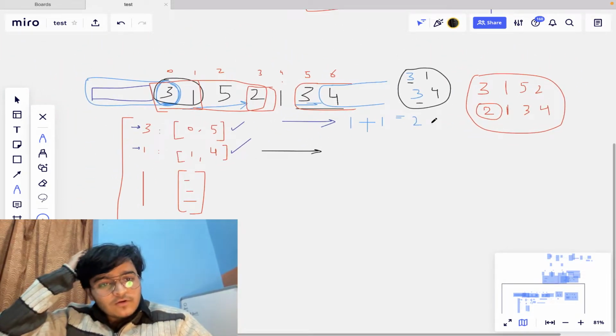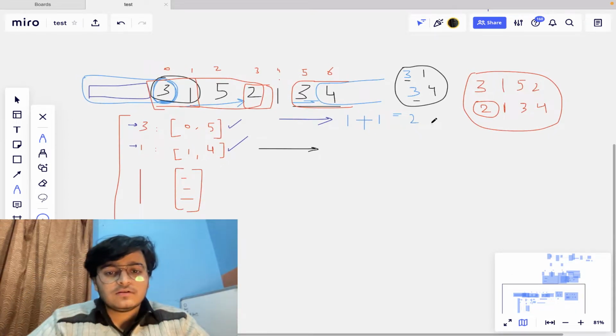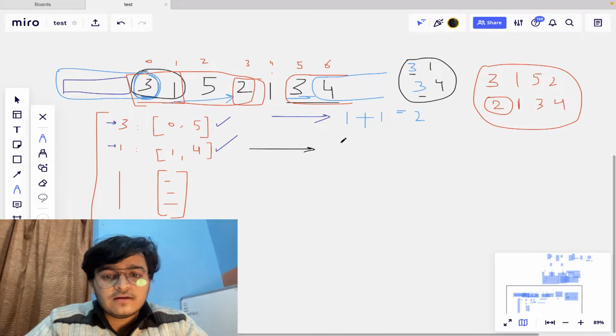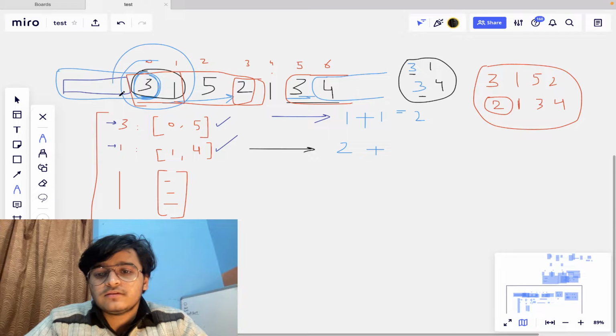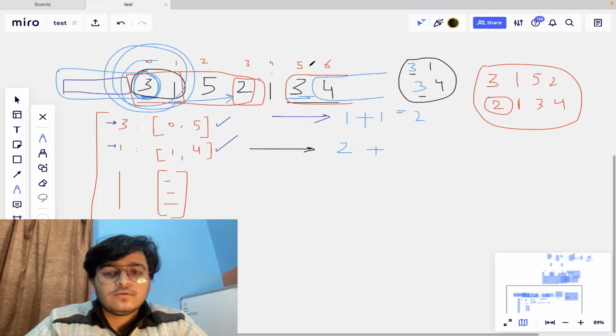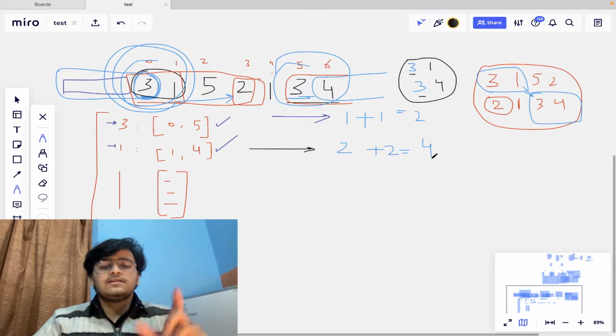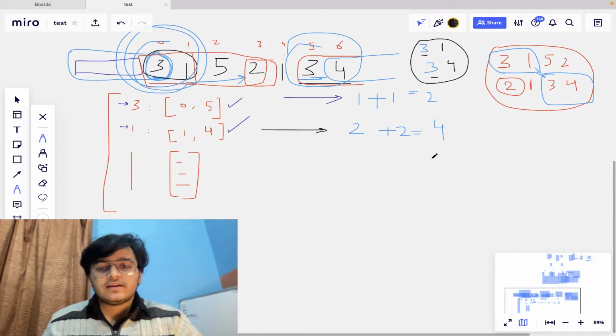During the contest, I arrived at this solution. I thought this is the final answer. So 2 will be the length in the before part, and 2 will be the length in the after part. Combining these two will be our final answer. So this was my first approach, and this is correct in itself.